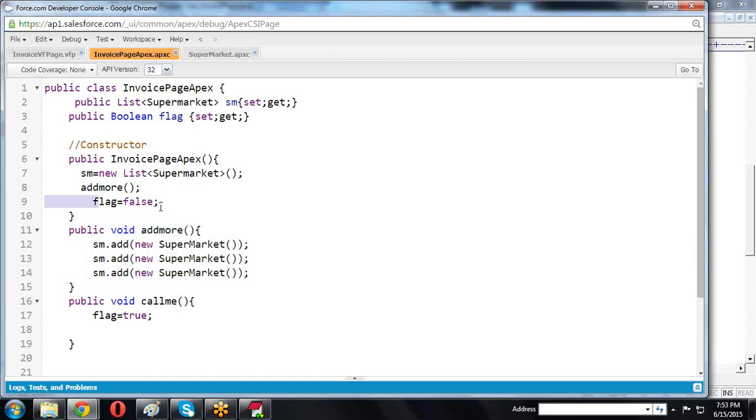Initially, whenever we call the addMore rows, the flag equals false. This flag we are using in another place. Now there is one method, public void callMe method. In the callMe method, the flag we are making true.